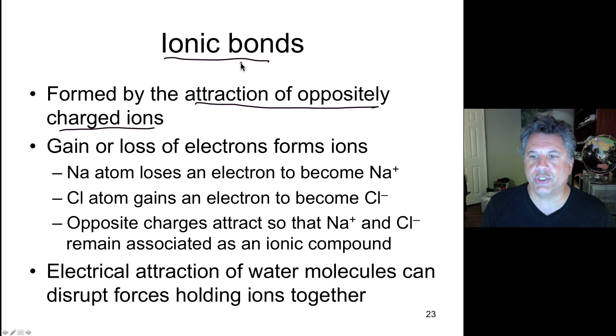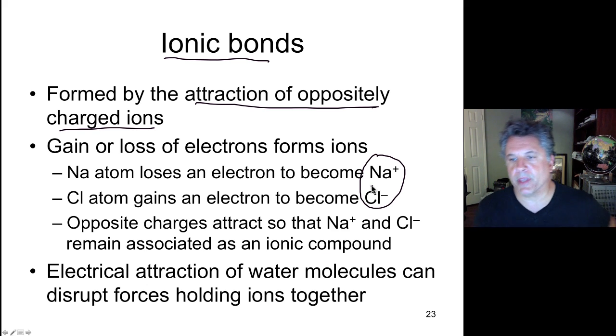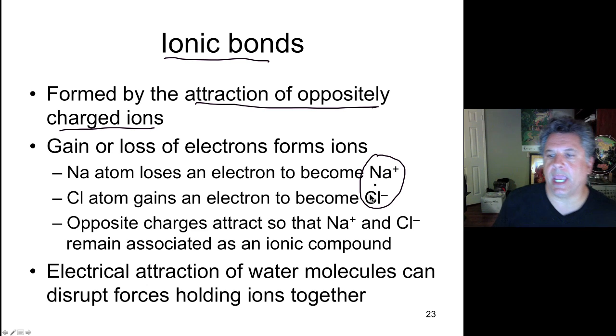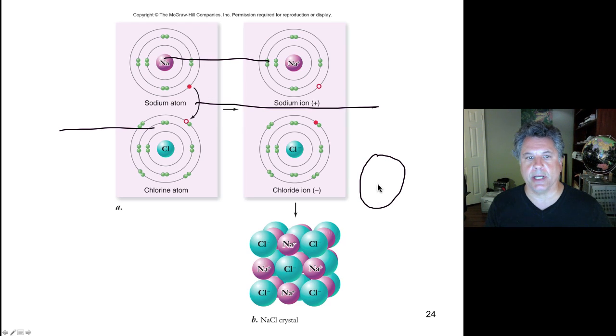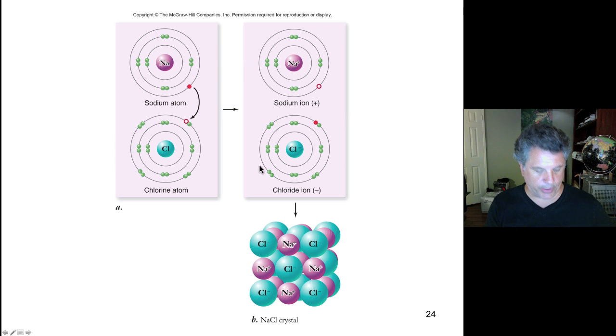They're not shared electrons. They're not like a covalent bond. Rather, they are electrostatic attractions between positively and negatively charged ions. And a water molecule, being a polar molecule, as we will see, can disrupt the holding of those ions together and thereby solubilize a salt, that would be sodium chloride linked together by ionic bonds. So let's look at that real quickly.